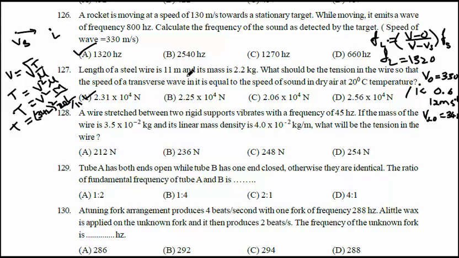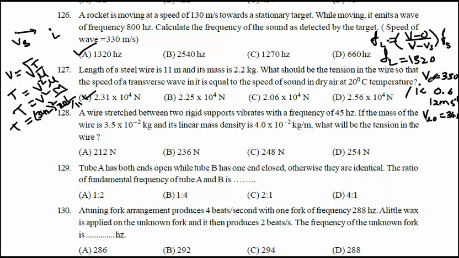So how have you calculated this tension in the wire? The formula: velocity of the transverse wave equals root of T by mu, tension in the wire divided by mass per unit length. So T equals V square into mu, where mu is mass per unit length, m by L. But we don't know the velocity of the transverse wave. It is equal to the speed of sound at 20 degrees centigrade. So how to calculate that?